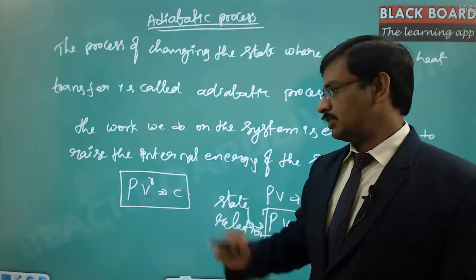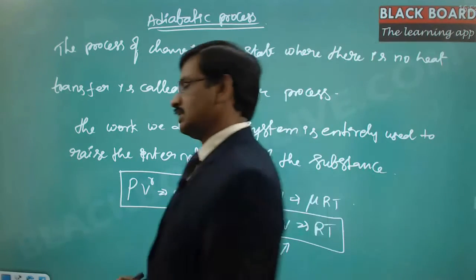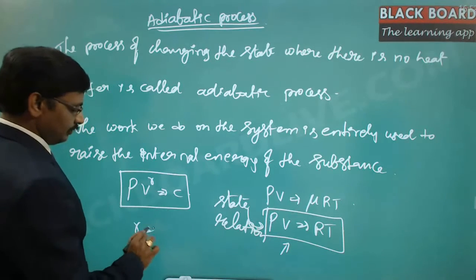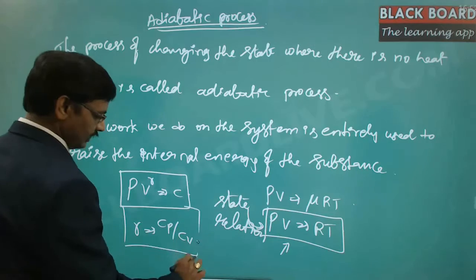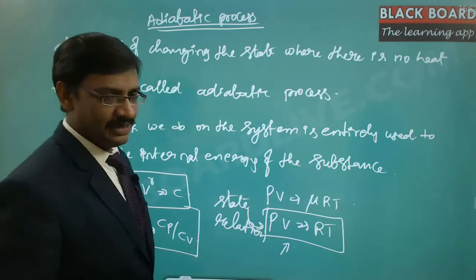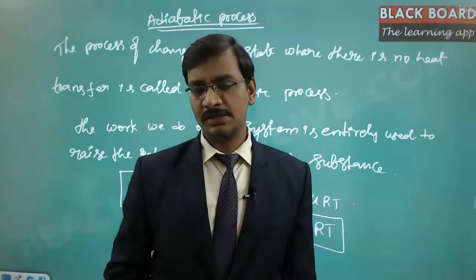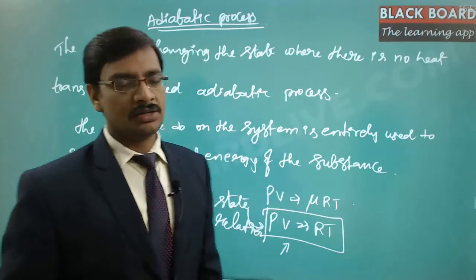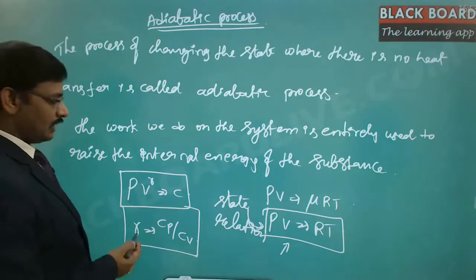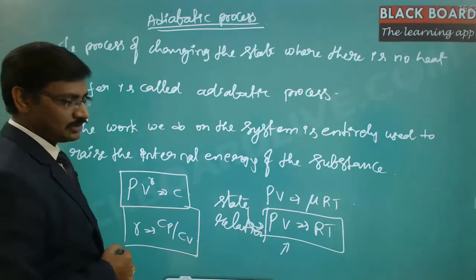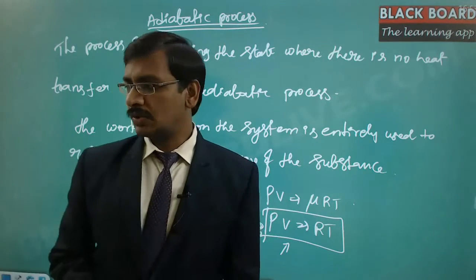So in the adiabatic process, this is PV^gamma = constant, where gamma is equal to Cp by Cv. So Cp and Cv we have calculated, where these are the specific heat capacity of the substance at constant pressure and at constant volume. The ratio of that is going to be called as gamma. And this is the value we are going to use here. PV^gamma = constant.